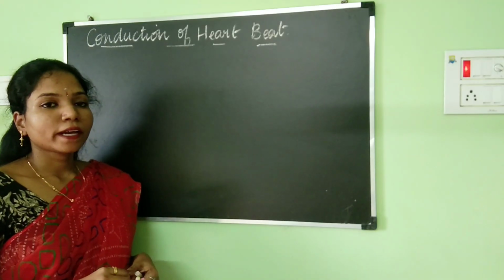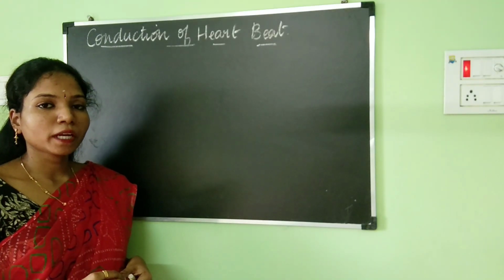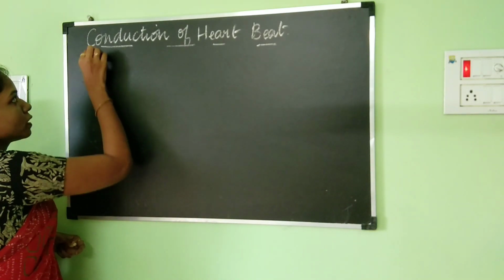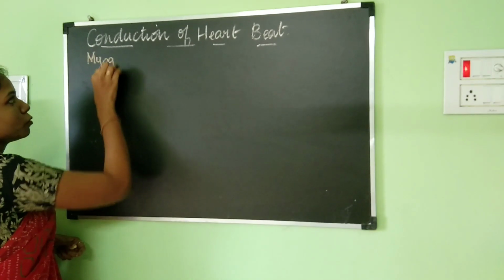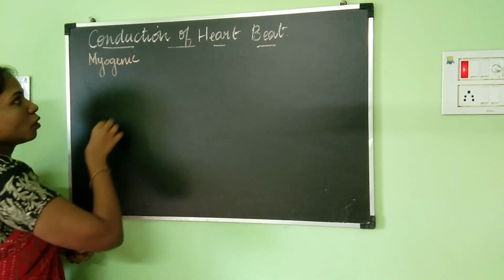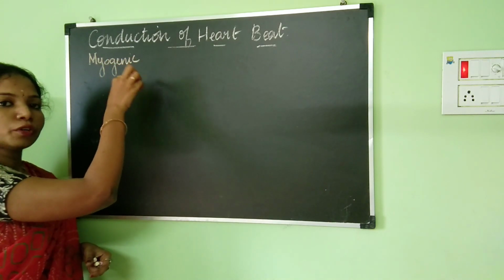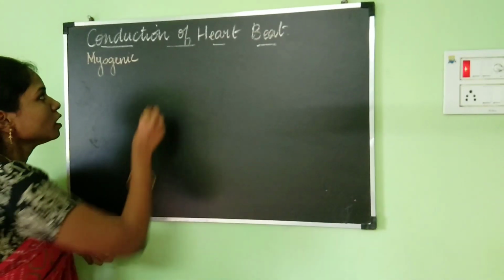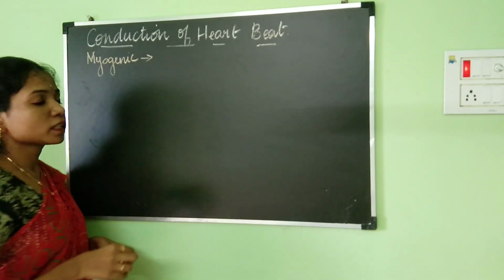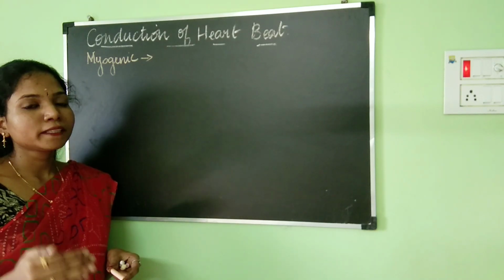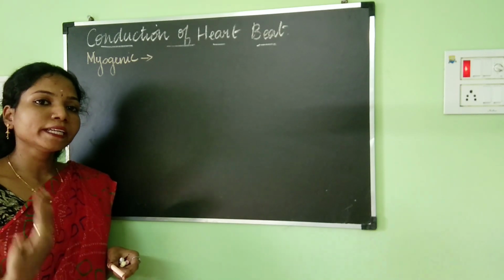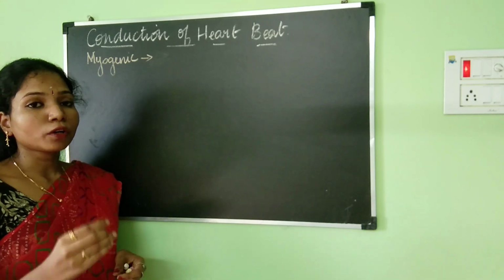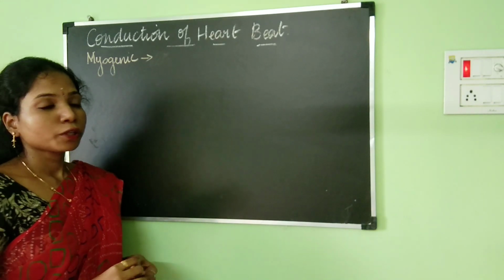Now let's take a look at how conduction of heartbeat takes place in human beings. I told you that the human heart is myogenic in nature. What is the meaning of myogenic? It has special cells which initiate the heartbeat, and those special cells are known as the autorhythmic cells. Autorhythmic means functioning independently. There are 4 groups of specialized autorhythmic cells present in the human heart.